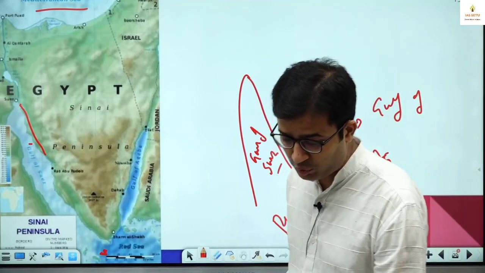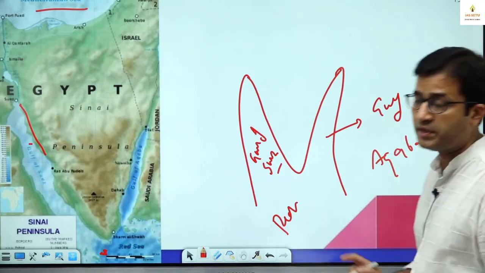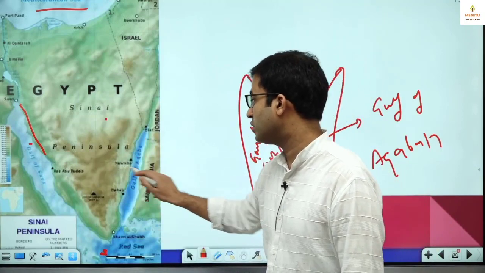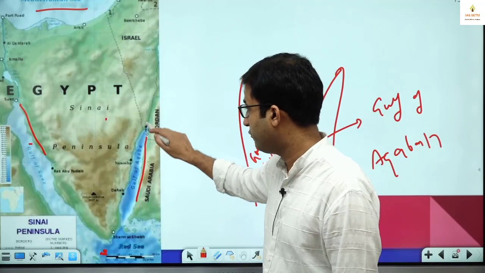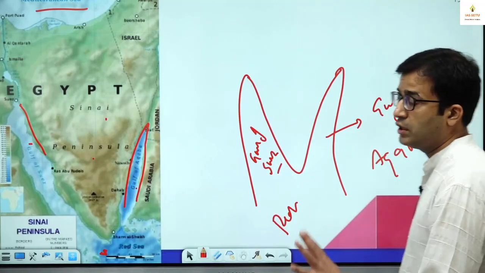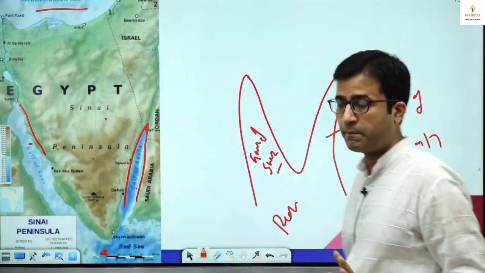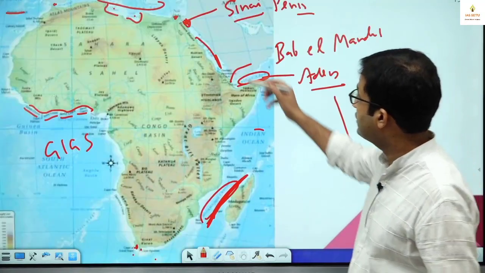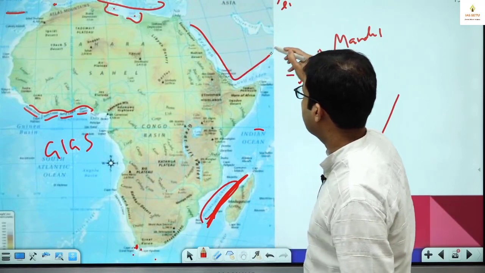This is important because Gulf of Suez everyone knows. So this Gulf of Aqaba can be asked. So you remember Gulf of Aqaba lies between Sinai Peninsula and Arabian Peninsula. I will show you that. So this is Gulf of Aqaba, Sinai Peninsula and Arabian Peninsula. So three things: Sinai Peninsula, Gulf of Suez, Gulf of Aqaba. Red Sea, Mediterranean Sea. This is Arabian Peninsula.